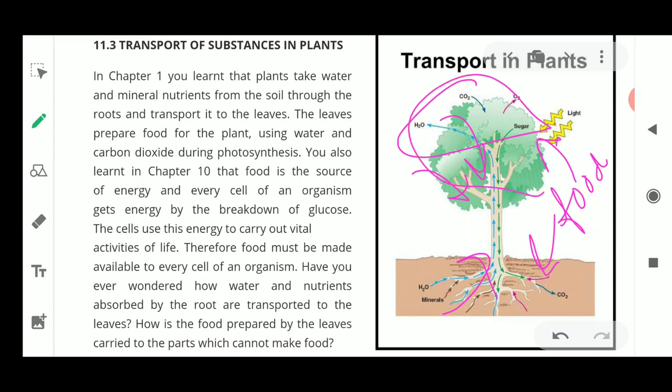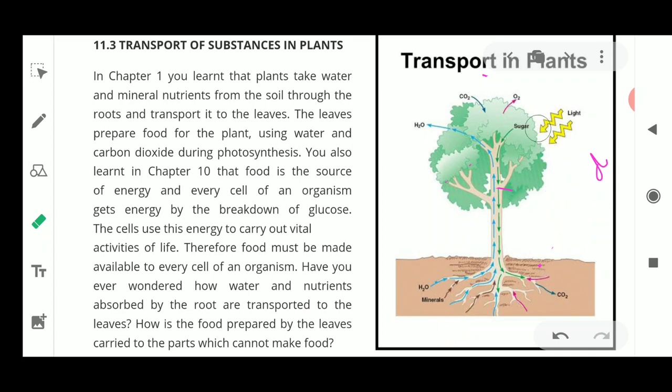All these things are taken up by the plants with the help of various organs. Water and minerals are absorbed by the root system. The root absorbs materials like minerals and water, and some of the carbon dioxide is also absorbed by the root hairs.